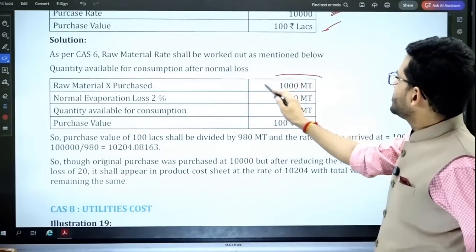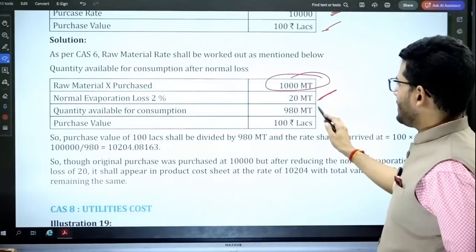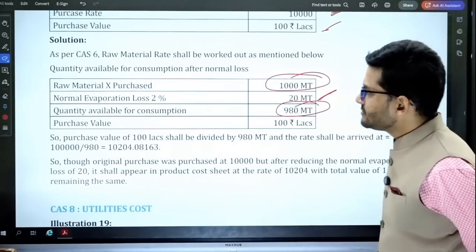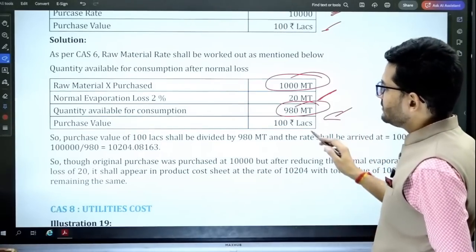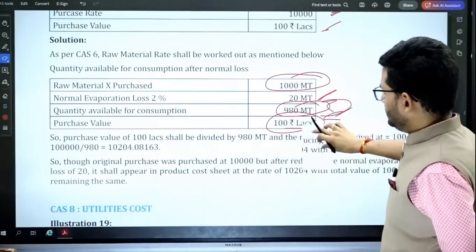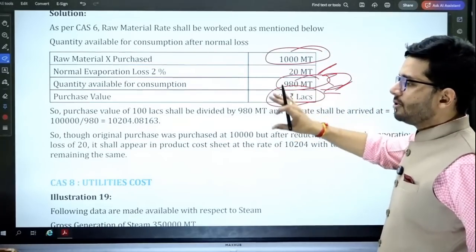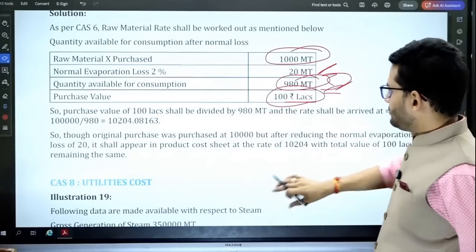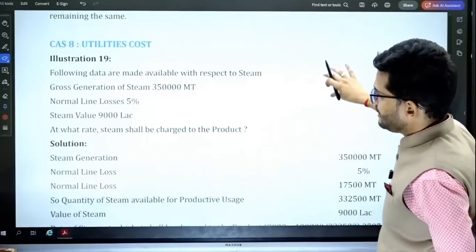So what you are going to do is purchase 100 metric ton, less evaporation 20, 980 is the quantity which is available for consumption. Purchase value is 100 lakhs. So we are simply going to divide 100 lakh by 980 metric ton. Simple. This is a normal loss, so normal loss is to be absorbed in the rest of the products. Yes, sir, we remember this concept.